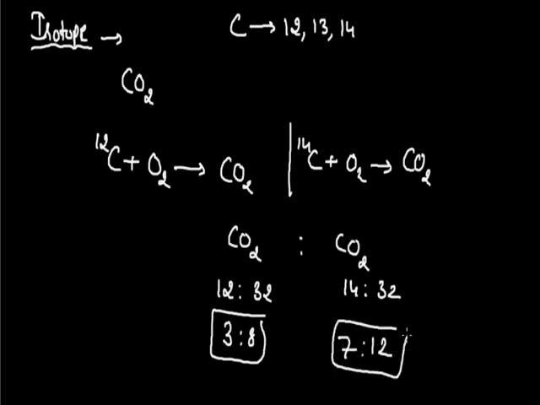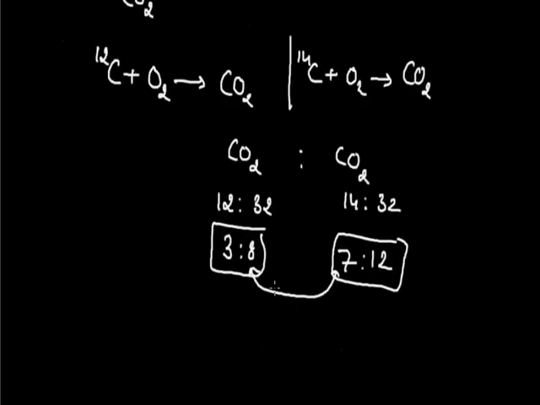So we can see here that these two are pure samples of carbon dioxide, but due to the presence of isotopes, the ratio is not going to be the same. So that is the exception or the limitation of the law of constant proportion, that in case of isotopes the ratio for two pure samples will not be the same. It depends on the mass of the isotope that is going to participate in the formation of the molecule. That is about the law of constant proportion.